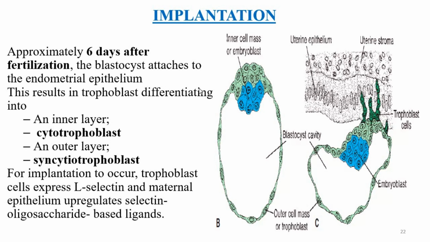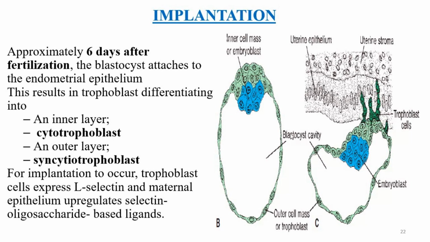So the process of implantation begins at day 6 after fertilization. When the blastocyst attaches, the trophoblast will now differentiate into an inner cytotrophoblast and an outer syncytial trophoblast. So this is what is happening here.